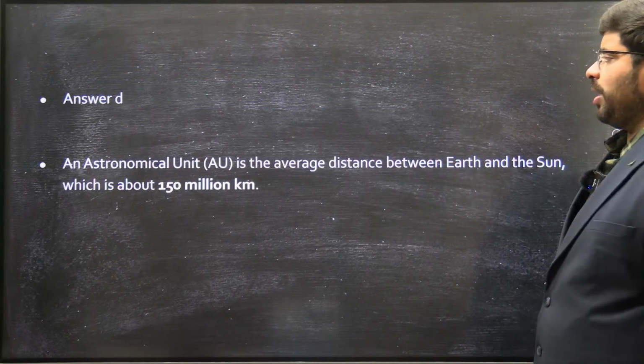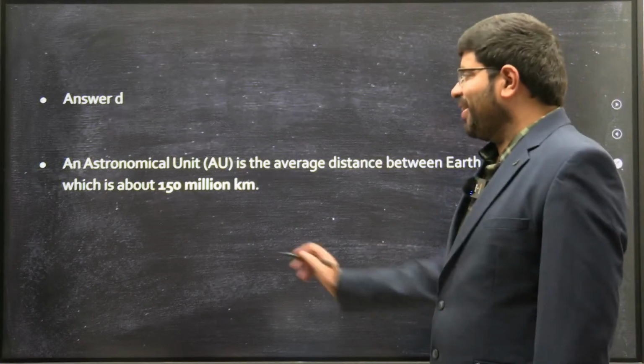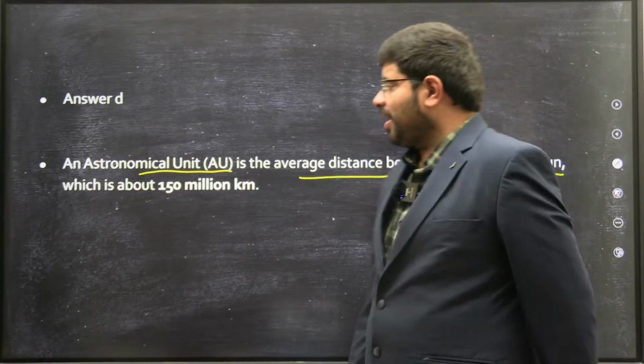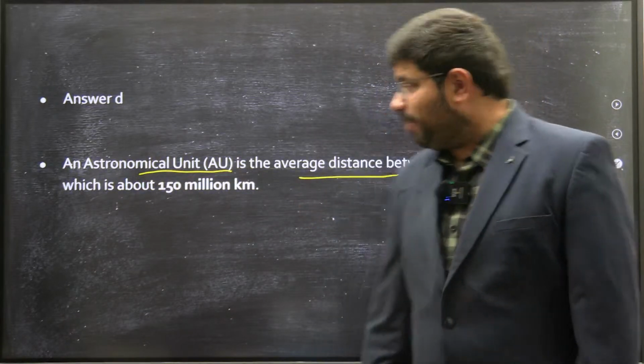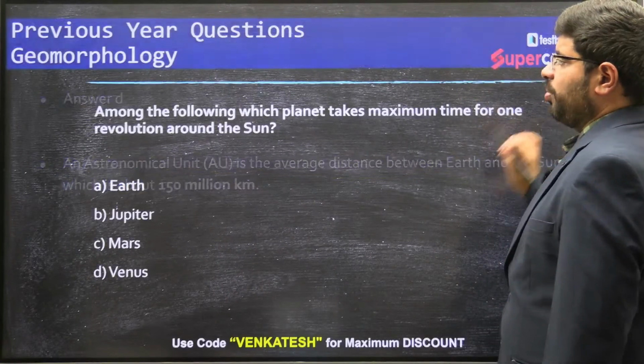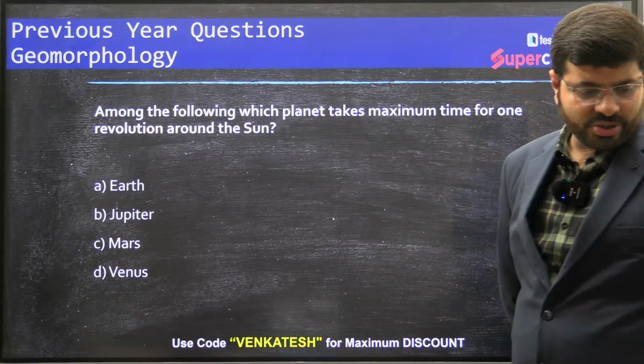Right. So an astronomical unit, what is this? An astronomical unit is the average distance between Earth and the Sun, about 150 million kilometers. This is the point of the astronomical unit. Then you see the next question. See, the number of questions is quite high.